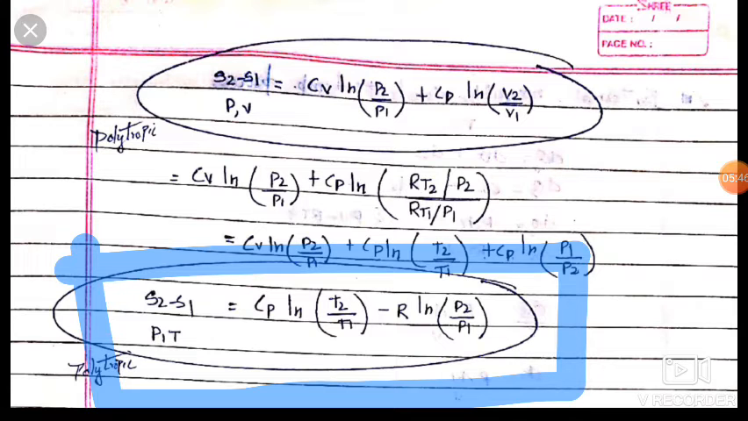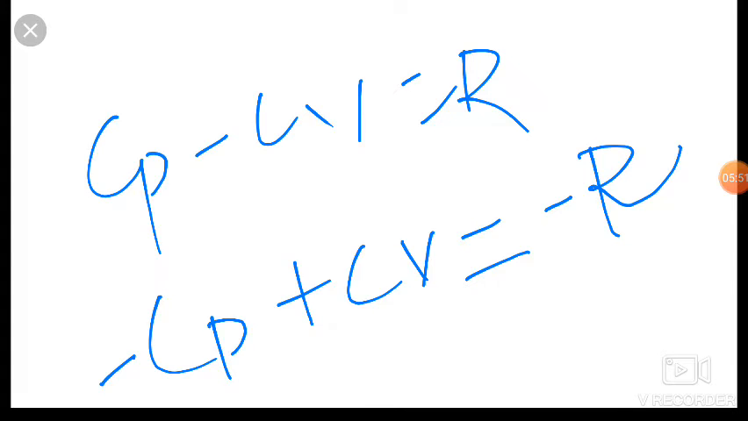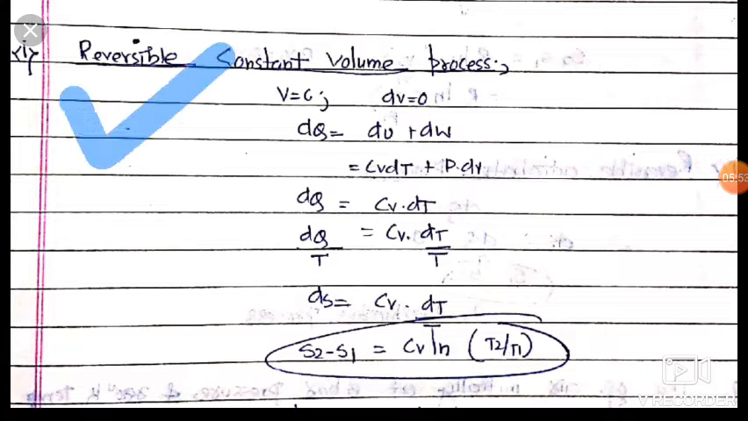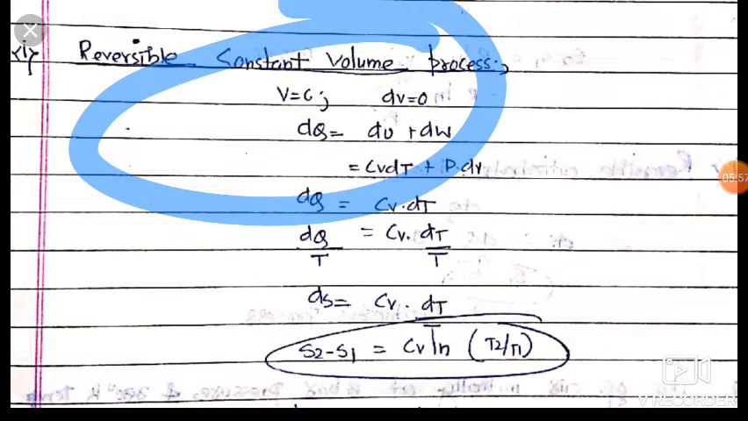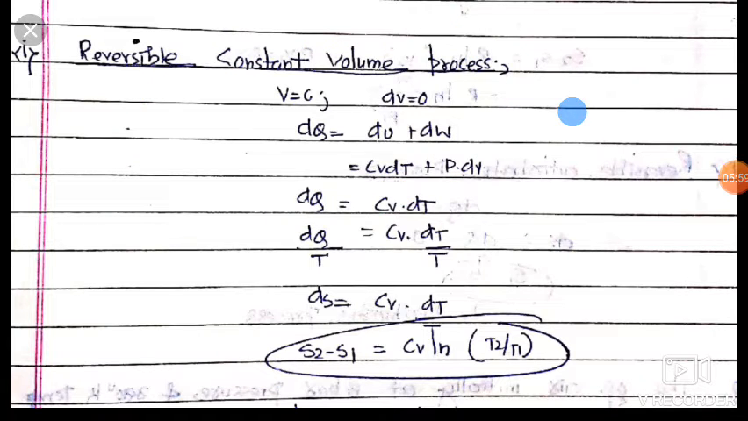So friends, this is all about polytropic equation. Now friends, we will move to reversible constant volume process. Here volume is equal to constant. So friends, change in volume is equal to 0.